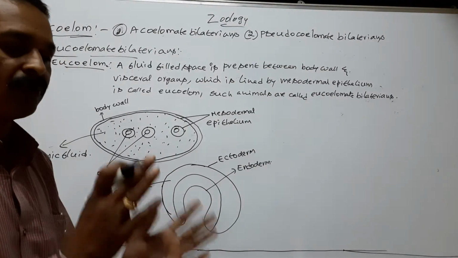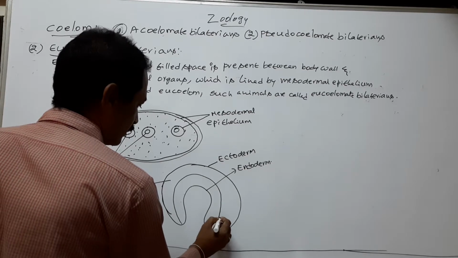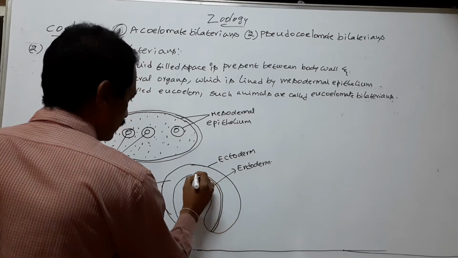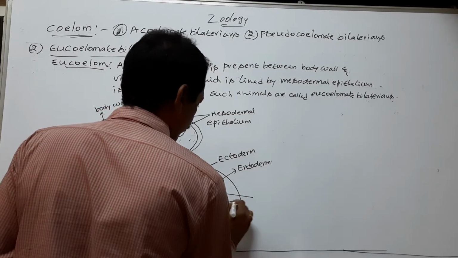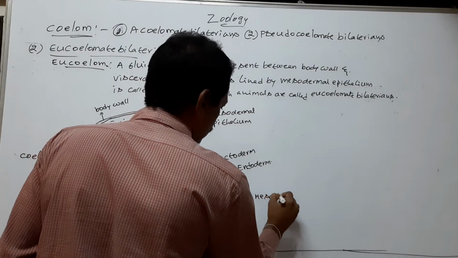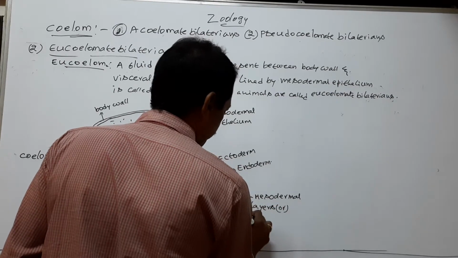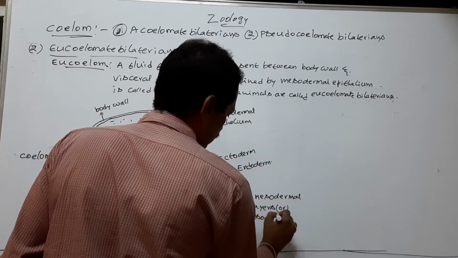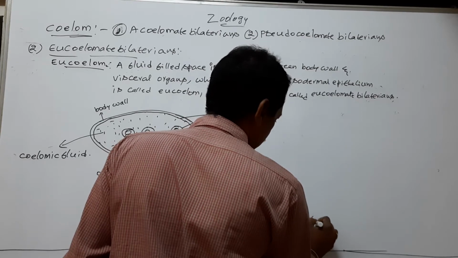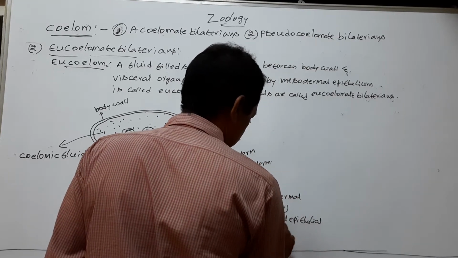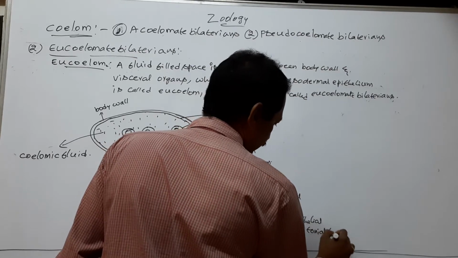So these are mesodermal layers or mesodermal epithelial layers or peritoneal layers.